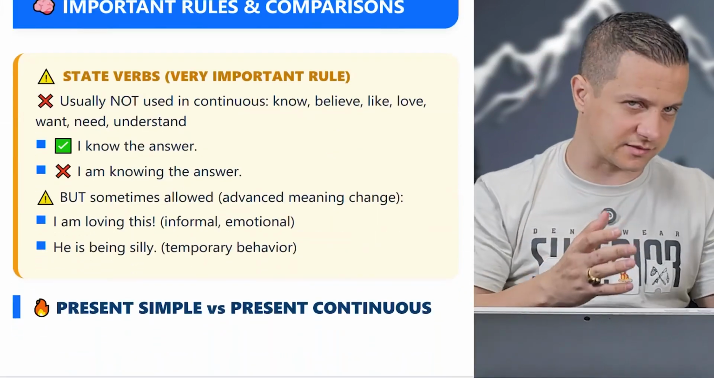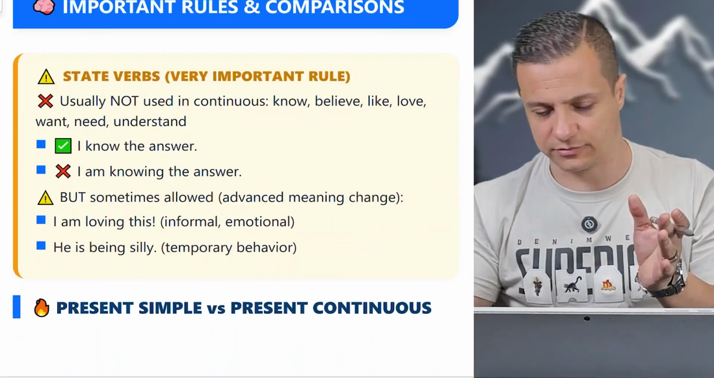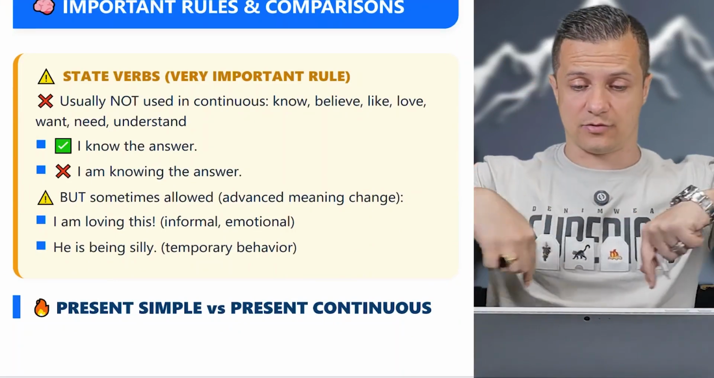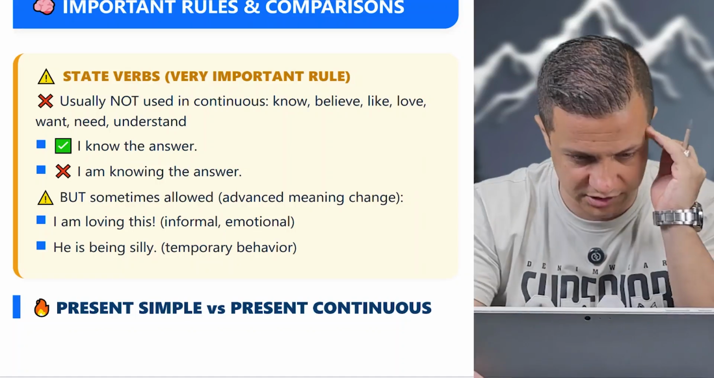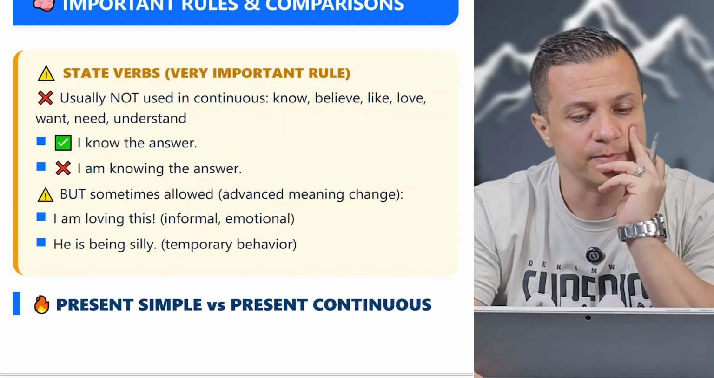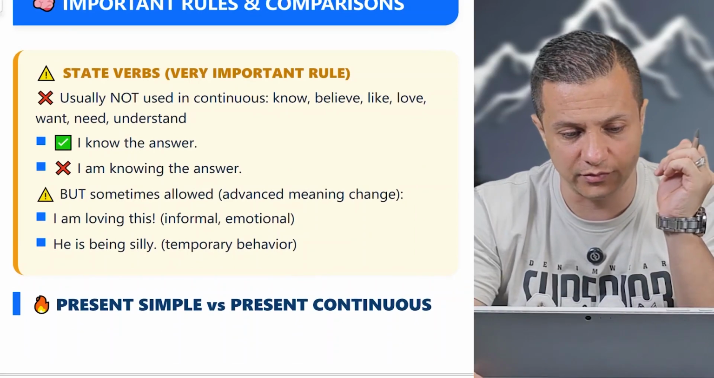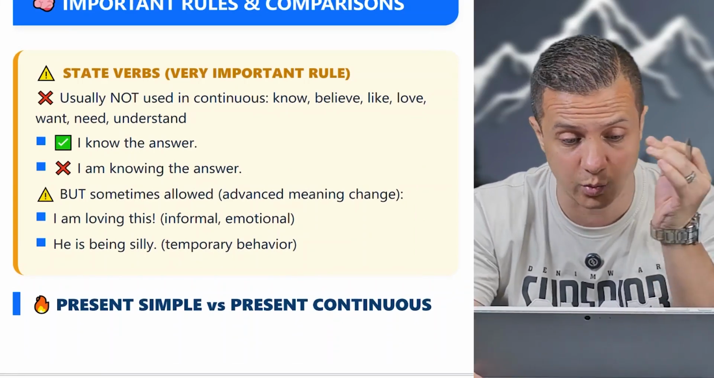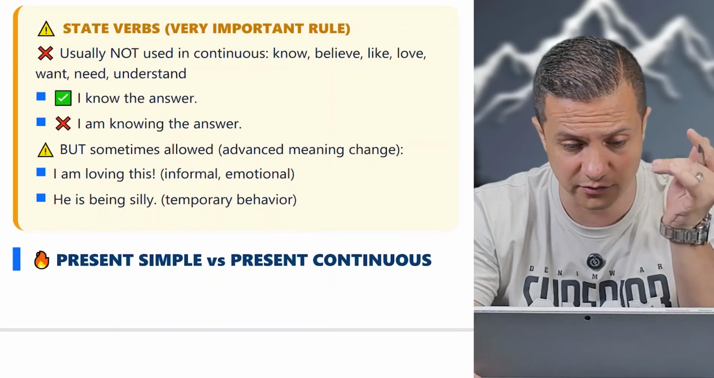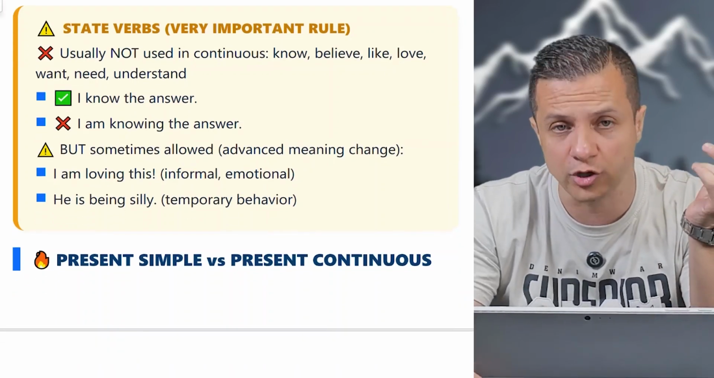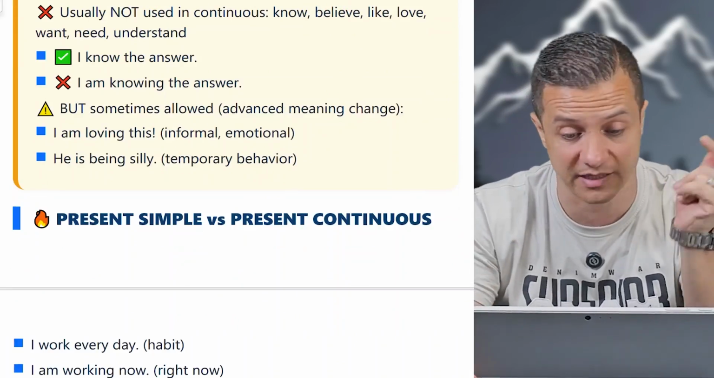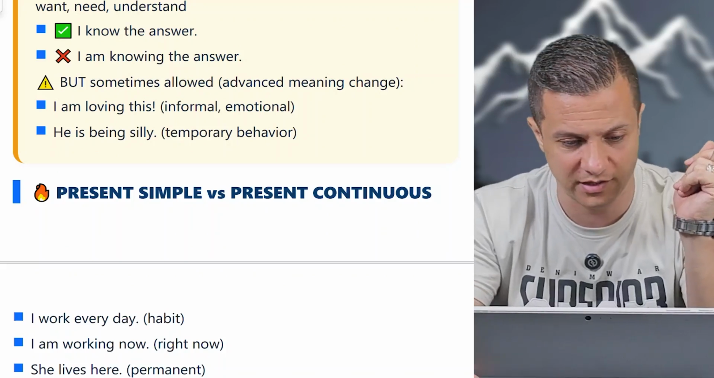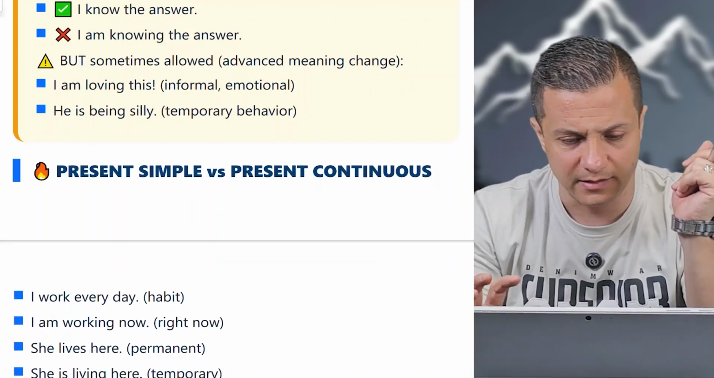So, simple present tense: daily activities, routines, facts, habits. Present continuous: right now, around now, futuristic usage, 100% arranged. State verbs, very important rule, usually not used in continuous: know, believe, like, love, want, need, understand. Don't forget, I know the answer. I'm knowing the answer doesn't exist, but sometimes allowed. I'm loving this, informal, emotional, okay? He's being silly, temporary behavior.